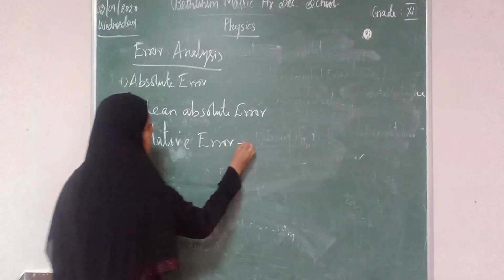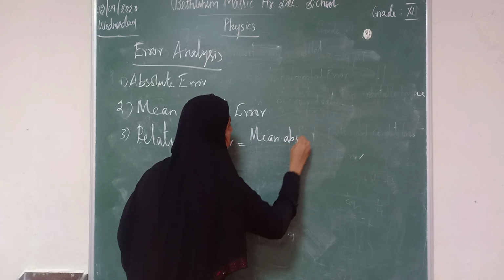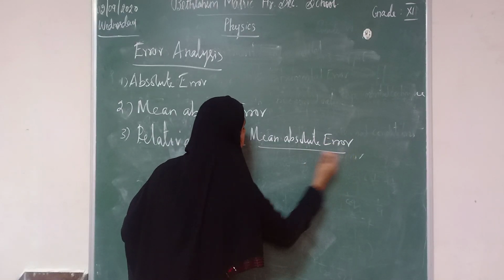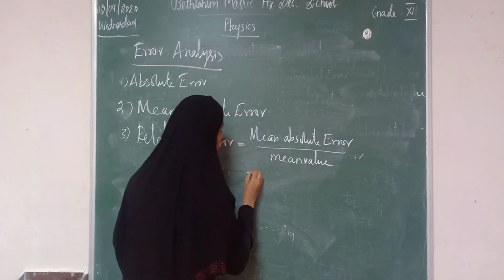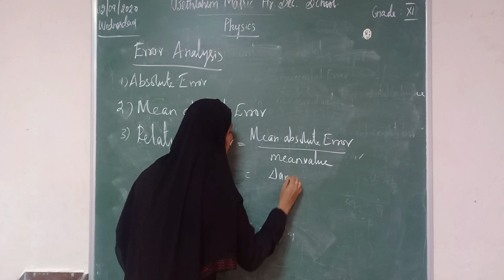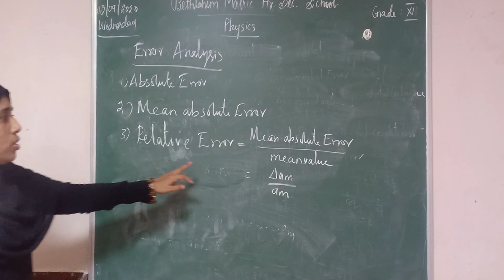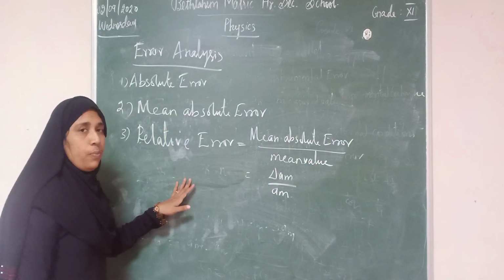That can be written as mean absolute error divided by mean value, so delta AM by A. Relative error is equal to the ratio of mean absolute error to mean value.